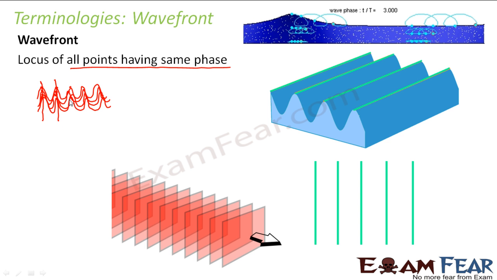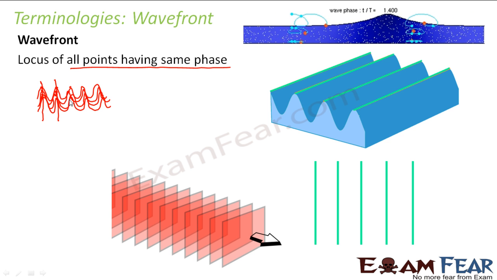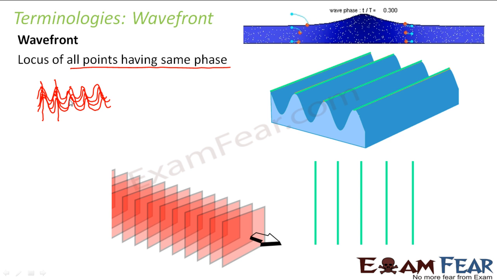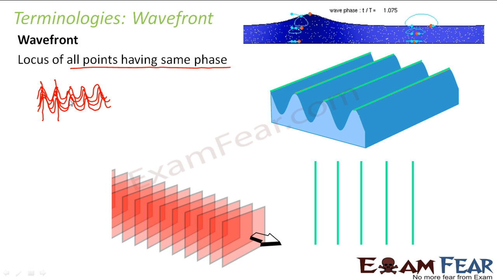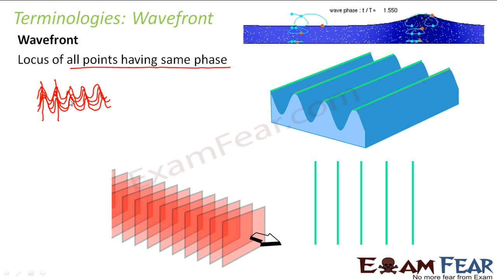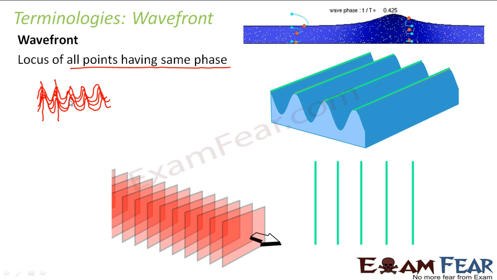It is a simple representation of the wave, because it is not possible to draw the waves everywhere, right? For example, in ray optics, we always denoted light as a ray of light, a straight line with an arrow at one end. That is how we represent it. Now in this case, you are looking at the wave aspect of light, so you need to denote the wave. If you denote the wave, it becomes really cumbersome to draw diagrams and all.